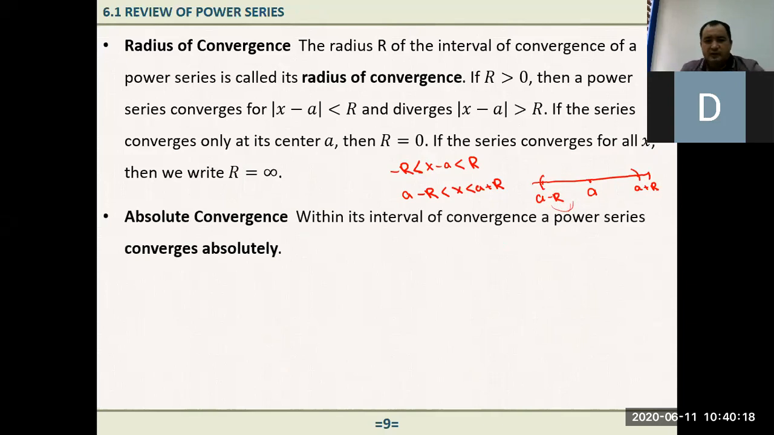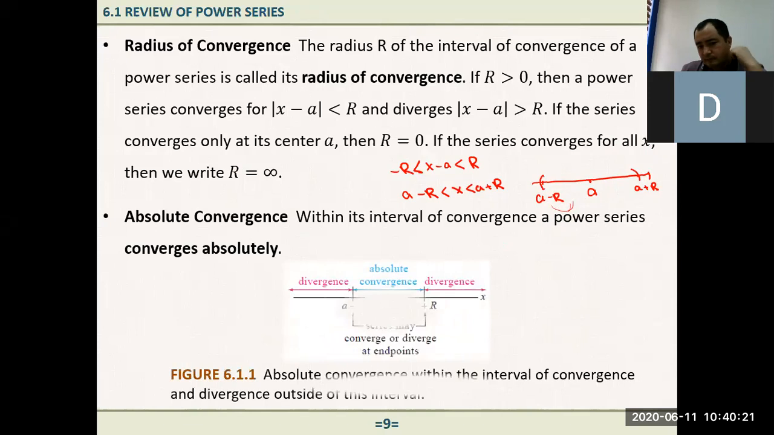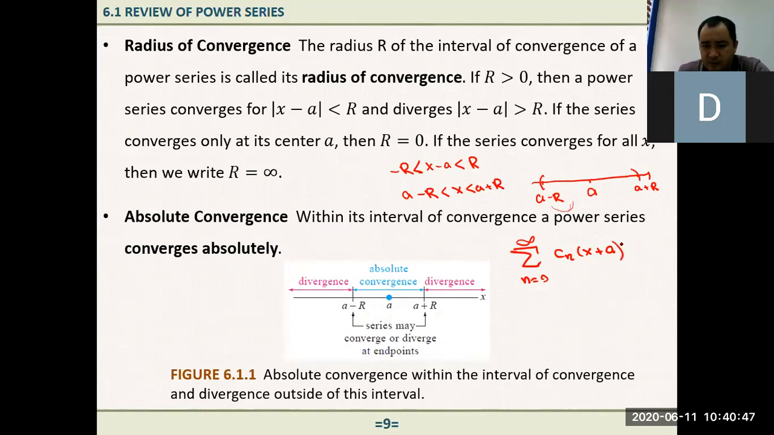Okay. Absolute convergence. Within its interval of convergence, a power series converges absolutely. What does it mean? It means that, if you're talking about some power series and the power series converges absolutely, here we are talking about this power series, n equals 0 to positive infinity, c sub n, x plus a, or x minus a, doesn't matter, to the power n, right? That's our power series. So within its interval of convergence, we just found out that this R, let's say it is something, 2 or 3, anything.